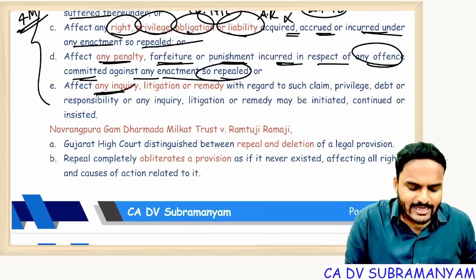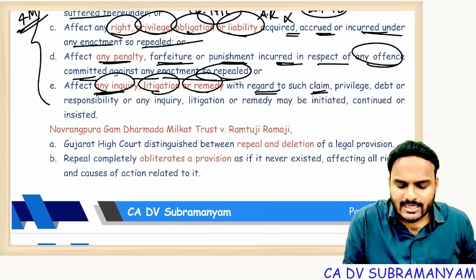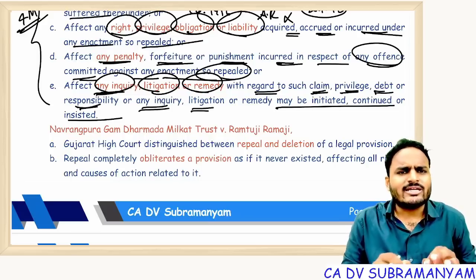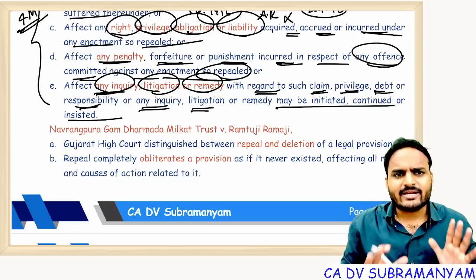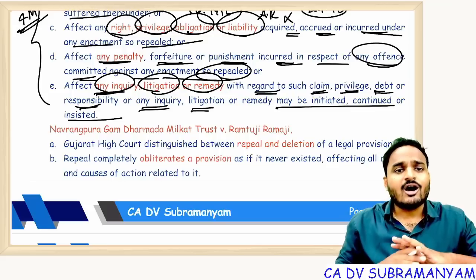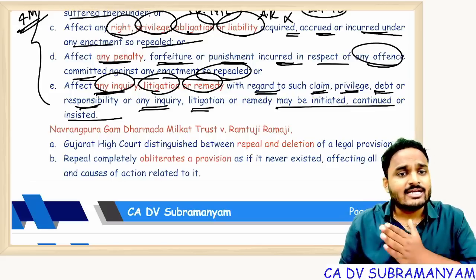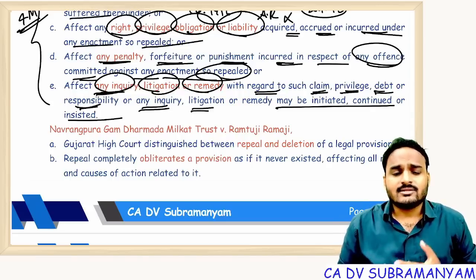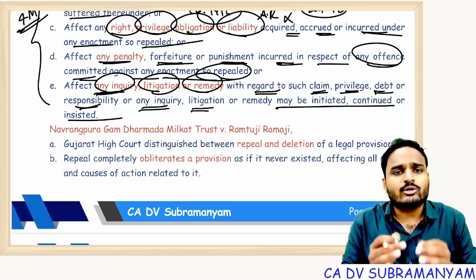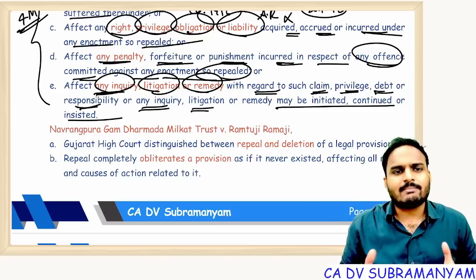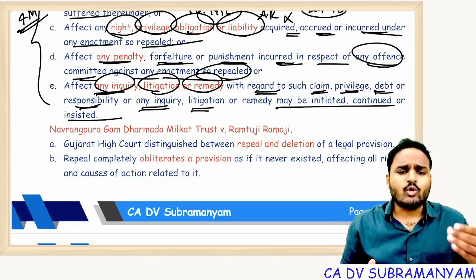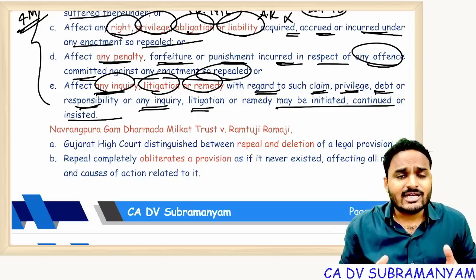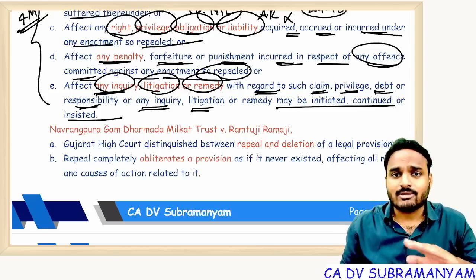Repeal shall not affect any inquiry, litigation or remedy with regard to such claim, privilege, debt or responsibility. So ongoing legal proceedings will not be suspended. Even though the Old Act got repealed, ongoing legal proceedings will not be suspended. They can be resumed. Suppose the department noticed some small loopholes, some scams in companies like Sahara Group of Industries. Meanwhile, the old Companies Act got repealed and the new Companies Act came. That doesn't mean all ongoing legal proceedings should be stopped immediately. No, they will be continued.